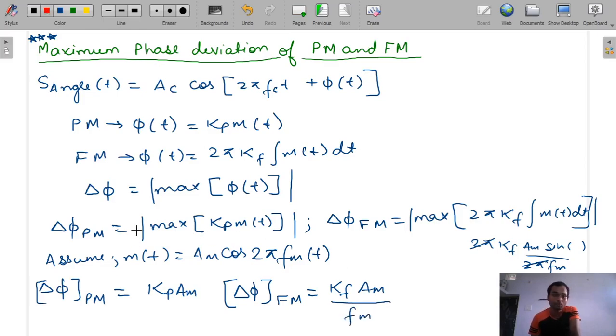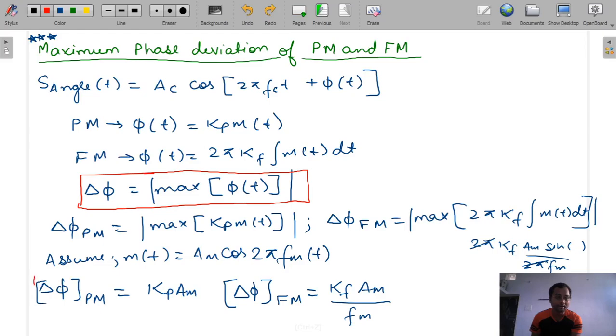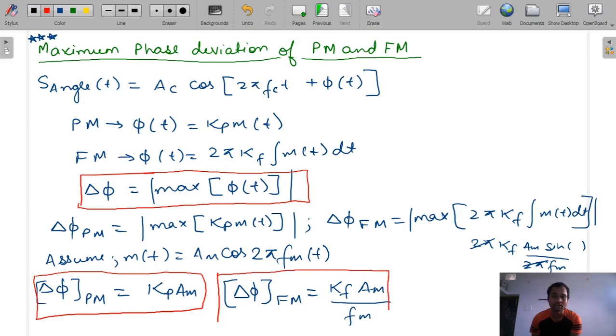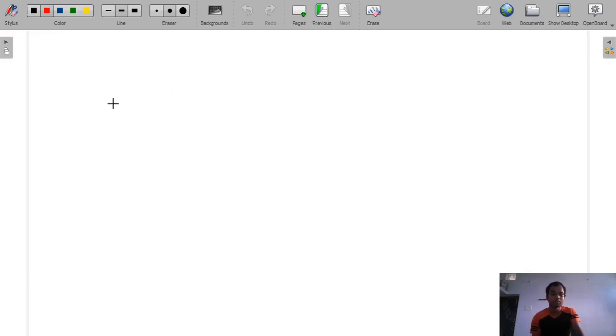You have to only remember Δφ is equal to the maximum of |φ(t)|, because sometimes φ(t) will be sinusoidal, sometimes it won't be. So you have to remember that point only, and you can derive Δφ everywhere. But for a sinusoidal signal you can remember: for phase modulation it is k_p into A_m, and for frequency modulation it is k_f into A_m divided by f_m. Okay, so this was the phase deviation.